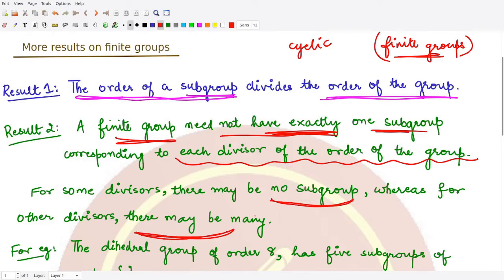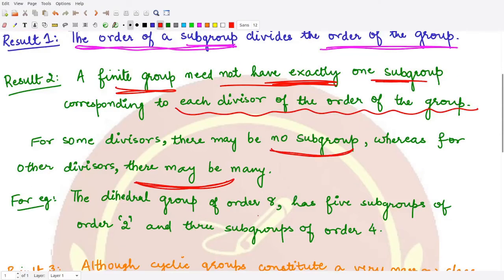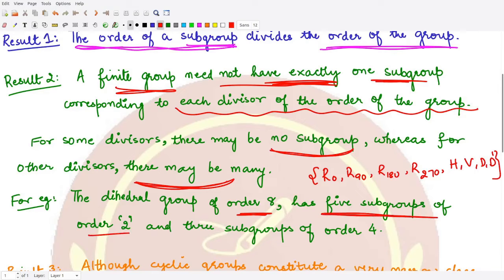For example, consider the dihedral group, the group consisting of the symmetries of the square, which has order 8. Its elements are R0, R90, R180 and R270, then we have H, V, D and D dash. This dihedral group D4 has 5 subgroups of order 2 and 3 subgroups of order 4.